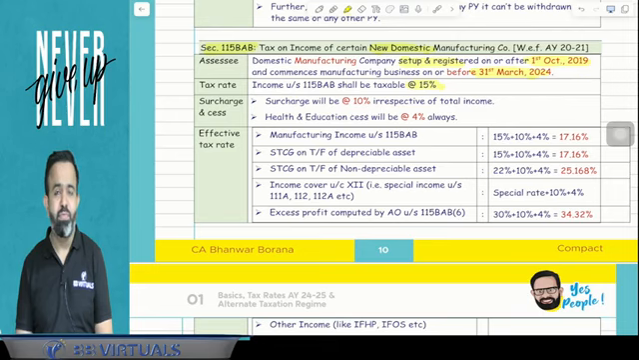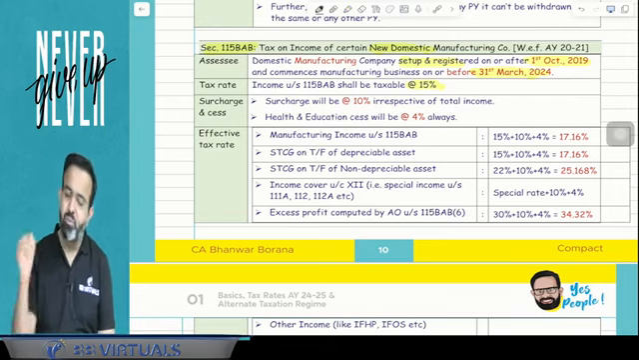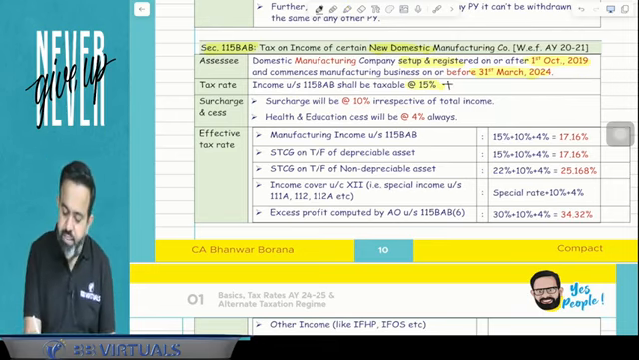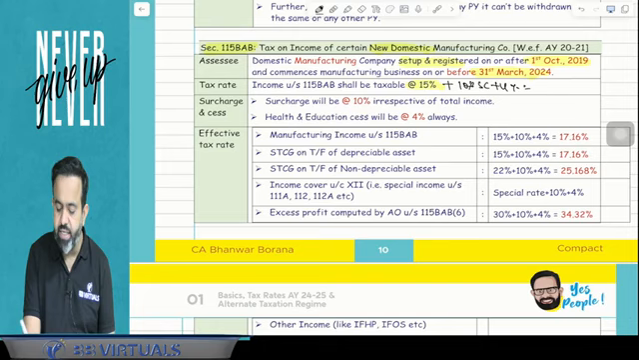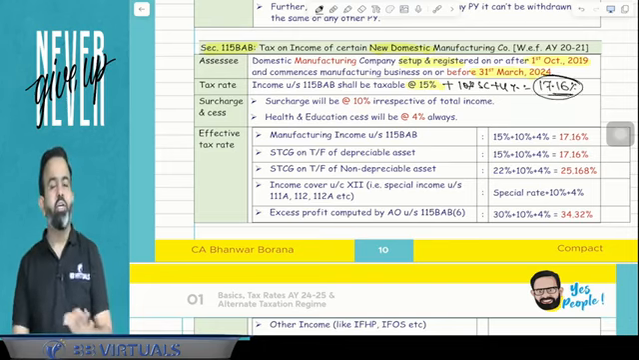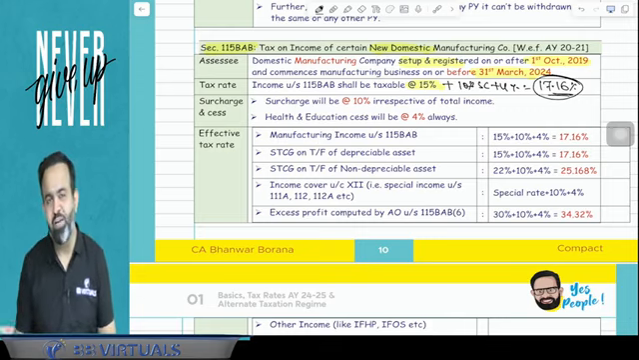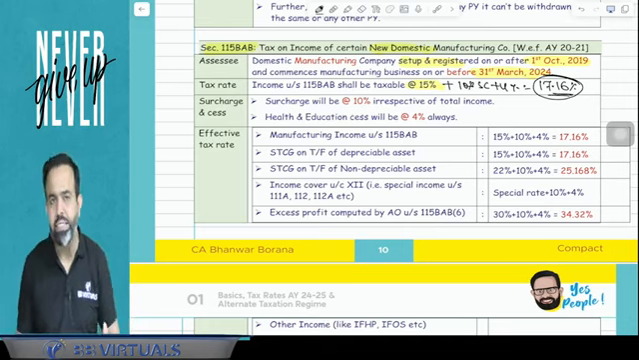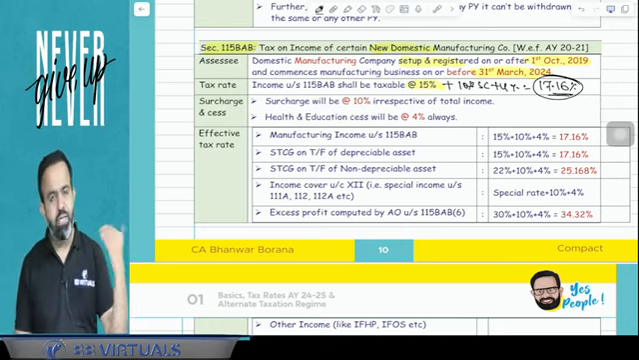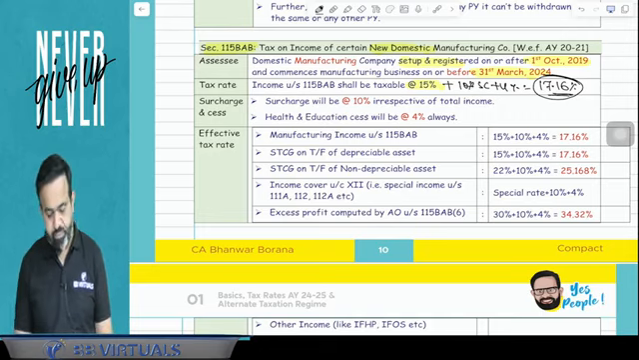Now the question is, is 15% the final tax rate? The answer is no. To this 15% tax rate, you have to add the 10% surcharge and 4% health and education cess. So the effective tax rate will be 17.16%. I will always say 15%, but you always have to add the 10% surcharge and 4% health and education cess.